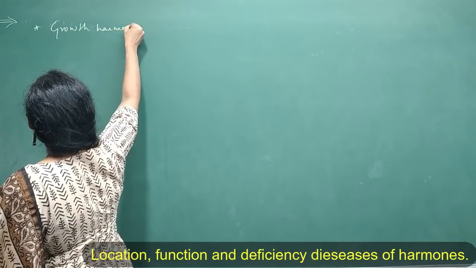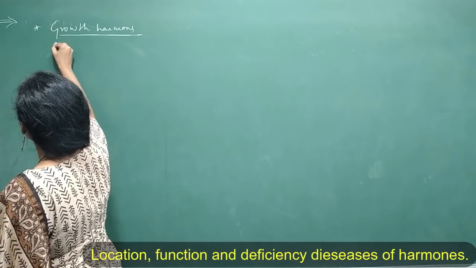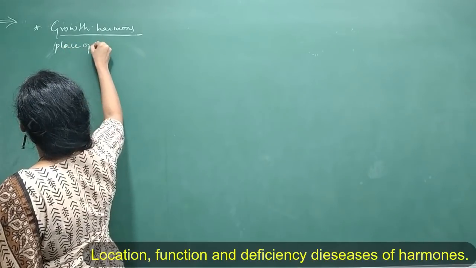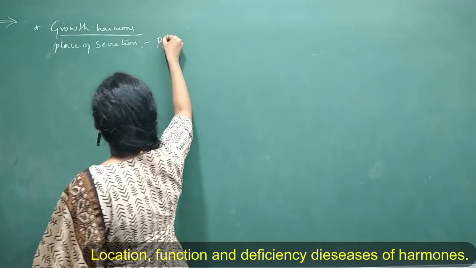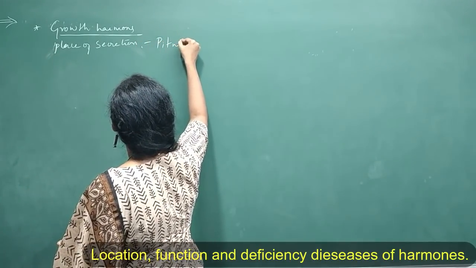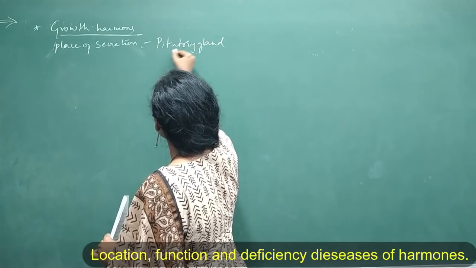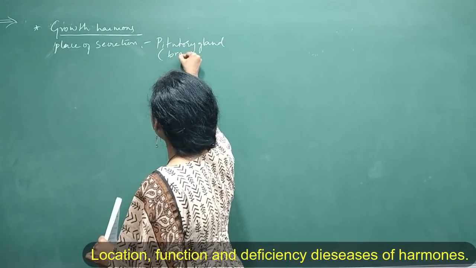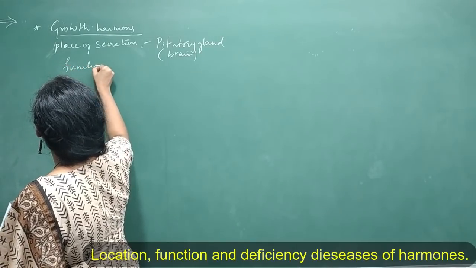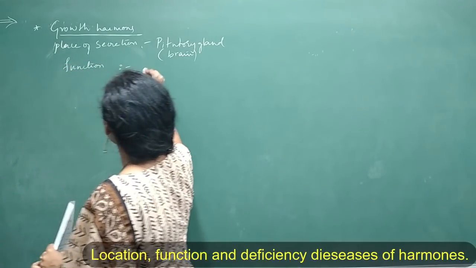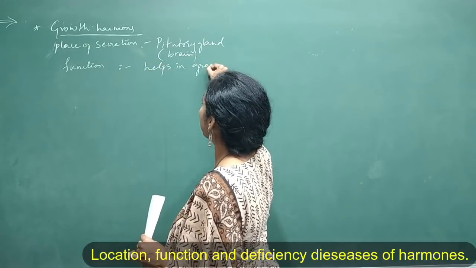So this growth hormone, where is it located? I mean, place of secretion. Place of secretion is pituitary gland. It will get secreted in pituitary gland. Where is this pituitary gland present? It is again present in brain, isn't it? And now can you tell me what is the function? The function is helps in the growth of a body. Helps in growth, isn't it?